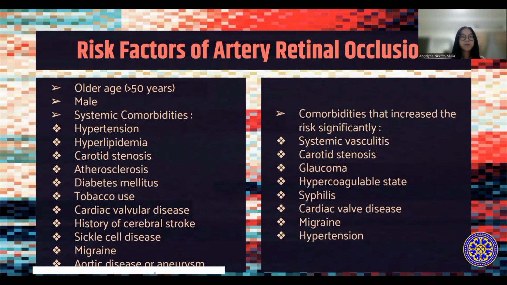Next I will explain about the risk factors of artery retinal occlusion. The risk factors of CRAO or central retinal artery occlusion are often associated with age, sex, and certain systemic comorbidities. Older age, especially more than 50 years old, and male patients have higher risk for CRAO. The systemic comorbidities are often related to vascular risk factors, and the most common are hypertension, hyperlipidemia, carotid stenosis, atherosclerosis, diabetes mellitus, tobacco use, cardiac valvular disease, history of cerebral stroke, sickle cell disease, migraine, and aortic disease or aneurysm.